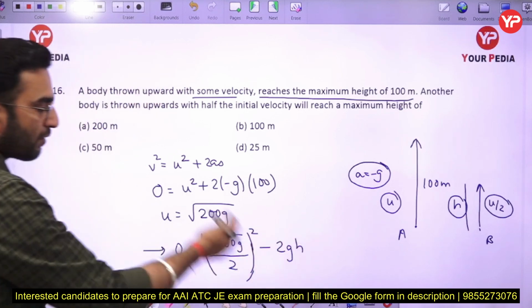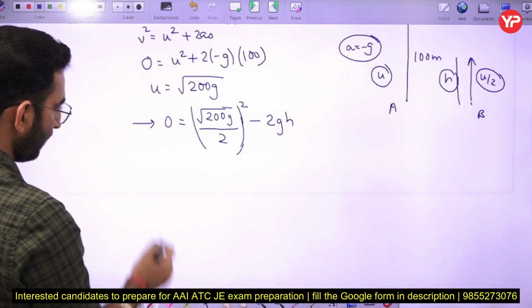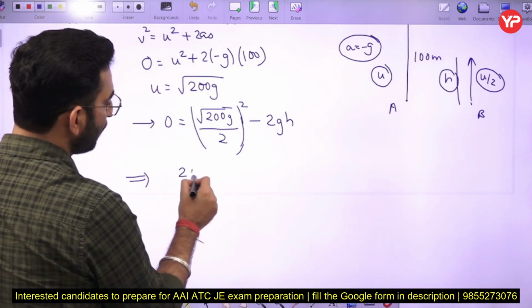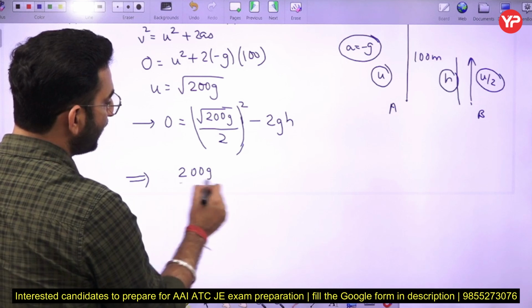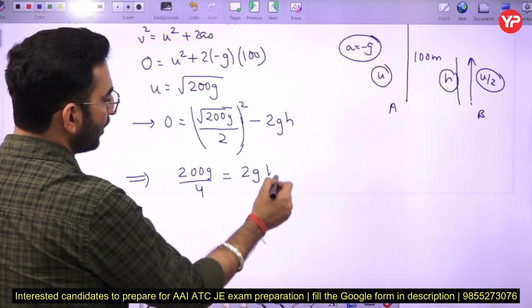So you are going to get this particular expression. If you solve it further, you are going to get the expression as 200g divided by 4 equal to 2gh.